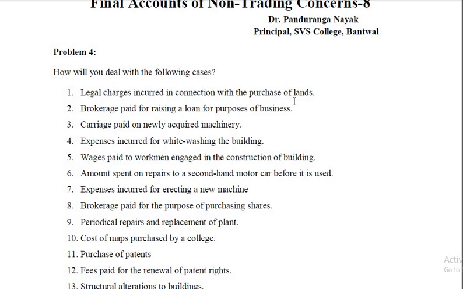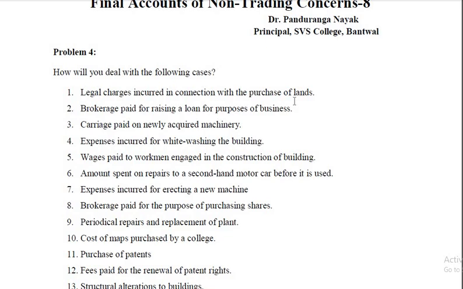Then carriage paid on newly acquired machinery. So it is to bring the asset into the business, again relating to asset purchased, and therefore that is capital in nature. It should be added to machinery account and shown on the asset side of the balance sheet. It is not debited to income and expenditure account because that is not recurring in nature.